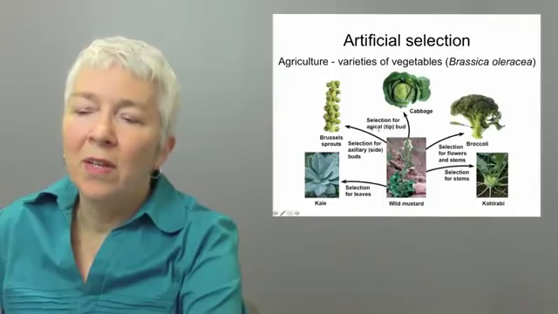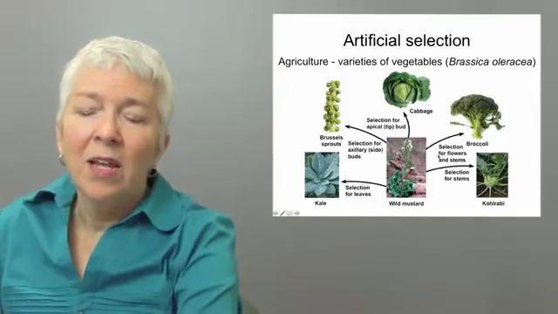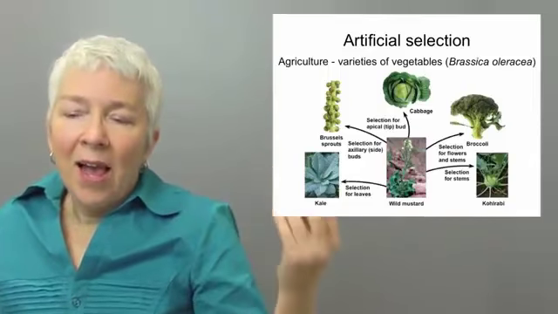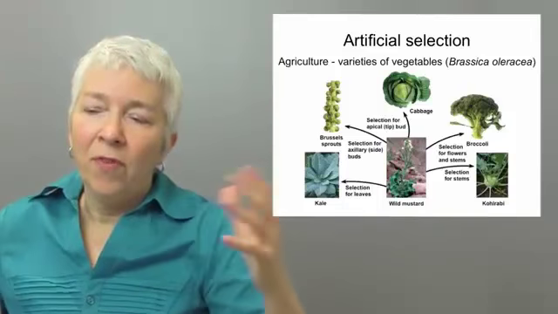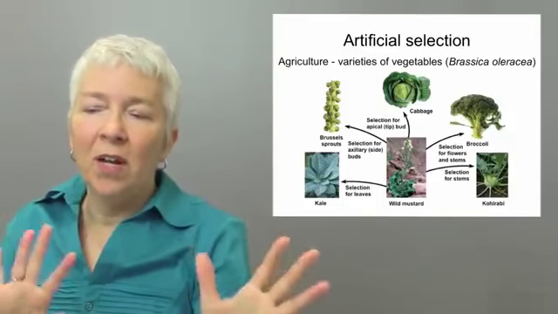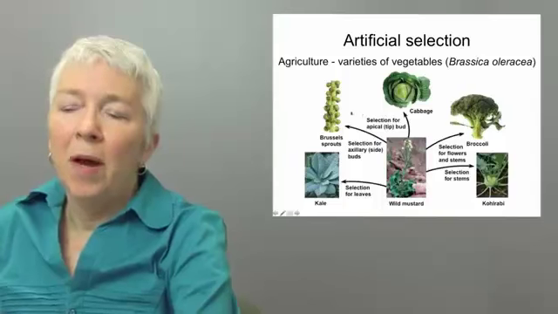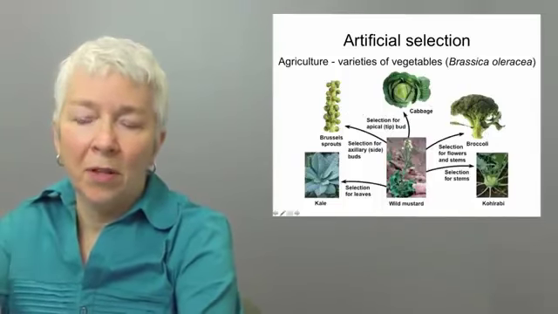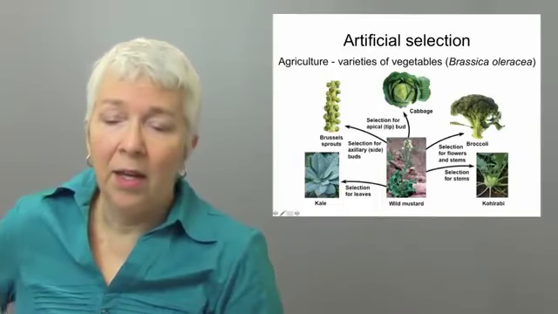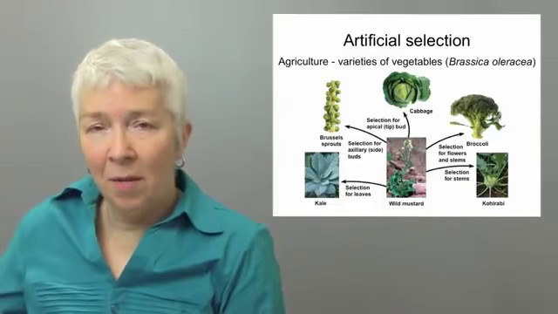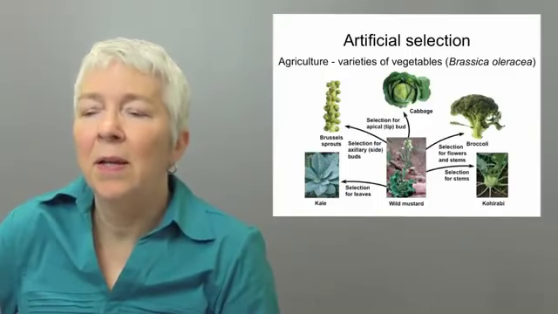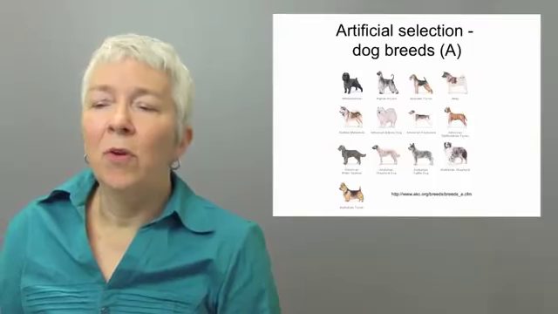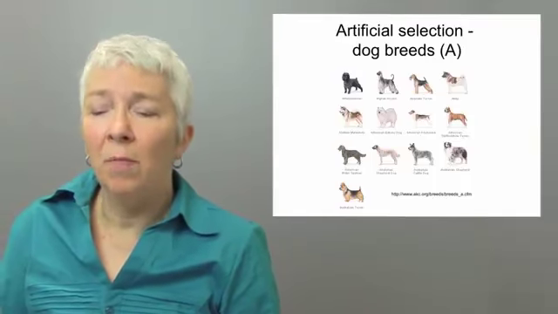And so what this diagram shows is that by selecting for different aspects of the overall phenotype, one can push the phenotype in one direction or another, thereby producing something that looks more like Brussels sprouts, or something that looks more like broccoli, or something that looks more like cabbage. This does take a number of generations, but it can be done. It has been done. Another example, which might be more familiar to some of you, is selection producing dog breeds.